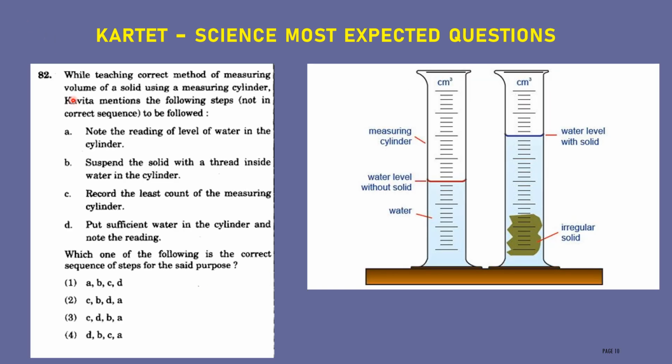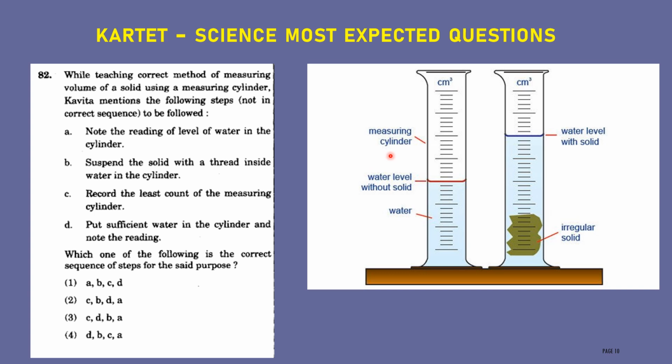Next question. While teaching the correct method of measuring the volume of a solid using a measuring cylinder, Kavita mentioned the following steps, not in the proper sequence. Which is the correct sequence to be followed? Here, Kavita has given the method of measuring the volume of a solid using a measuring cylinder, but she has not given the proper order. You have to arrange them in the proper way. First, let us discuss here. Listen here to how to measure the volume of a solid using a measuring cylinder.